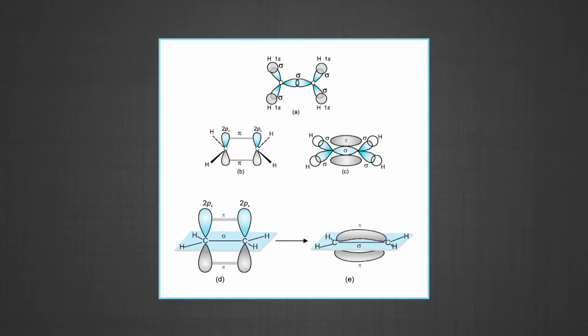The figure shows you the formation of sigma and pi bonds in ethene. Now, sp hybridization in C2H2, that is ethyne. In the formation of the ethyne molecule, both the carbon atoms undergo sp hybridization, having two unhybridized orbitals, that is 2py